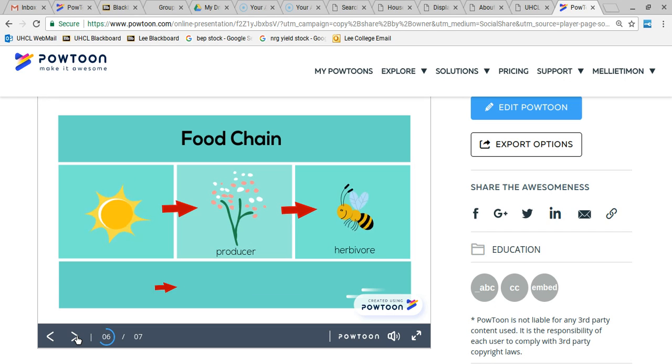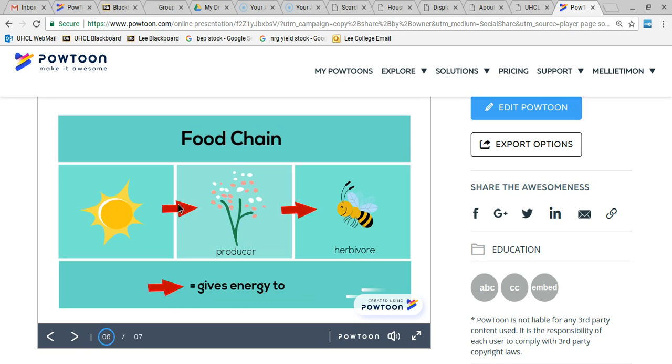So we talked about all of this vocabulary because it relates to food chains. So let's talk about what a food chain is. A food chain is a drawing or an illustration of how energy gets passed from one organism to another. And remember, organism means living thing. So every food chain starts with the sun.